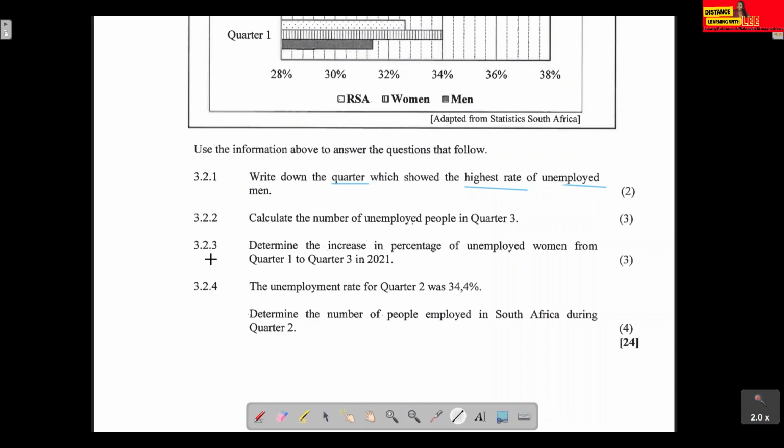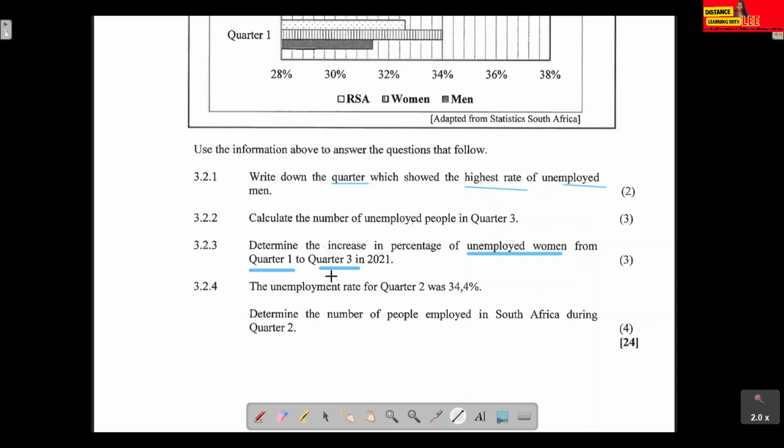Question 3.2.3. Determine the increase in percentage of unemployed women from quarter 1 to quarter 3. So what is the percentage increase of unemployed women from quarter 1 to quarter 3? For us to determine the increase, what was the percentage of unemployed women in quarter 1, and what is it in quarter 3?